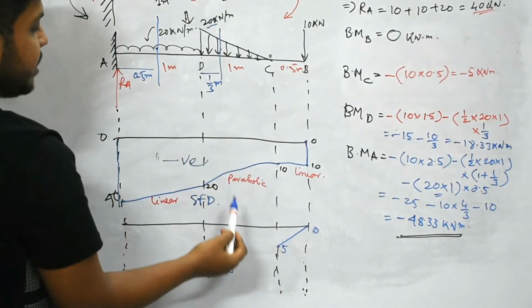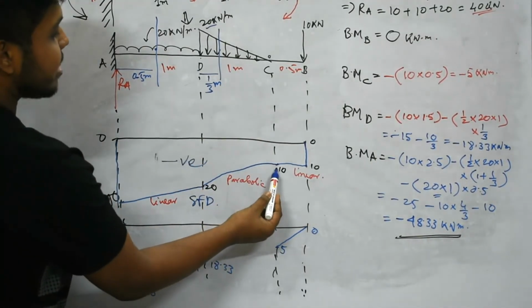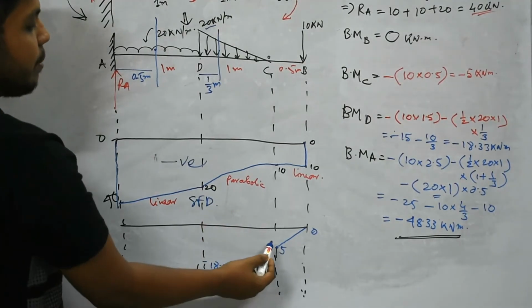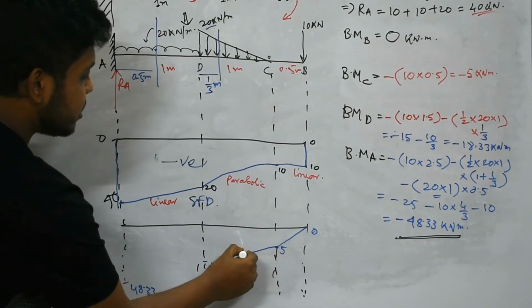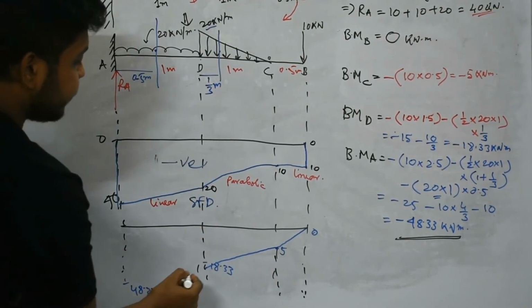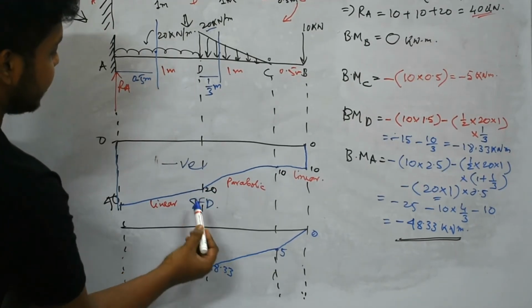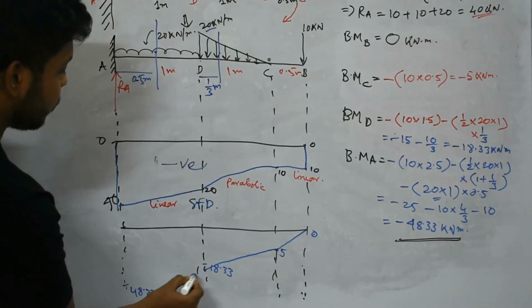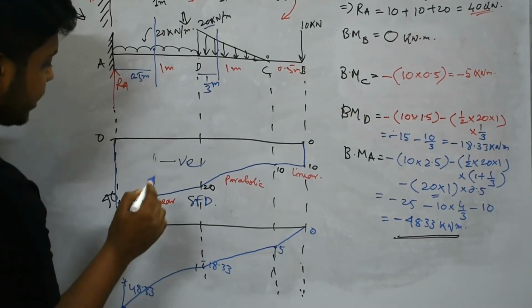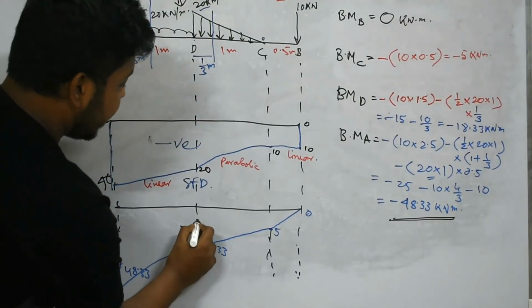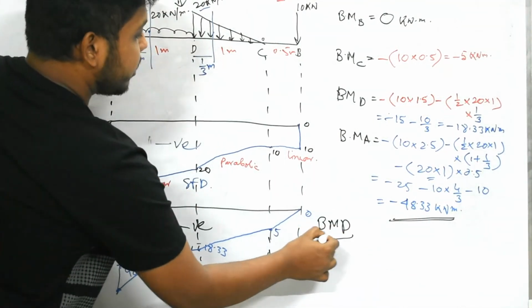This is UVL from C to D, SFD is parabolic, so BMD will be cubic. As the SF value is increasing, the bending moment diagram slope will also be increasing in nature, that means the slope will be like this. And then this is UDL, that means SFD is linear, so this will be parabolic, so we will have the value somewhere here, so we will get like this. So this is negative and this is the bending moment diagram.